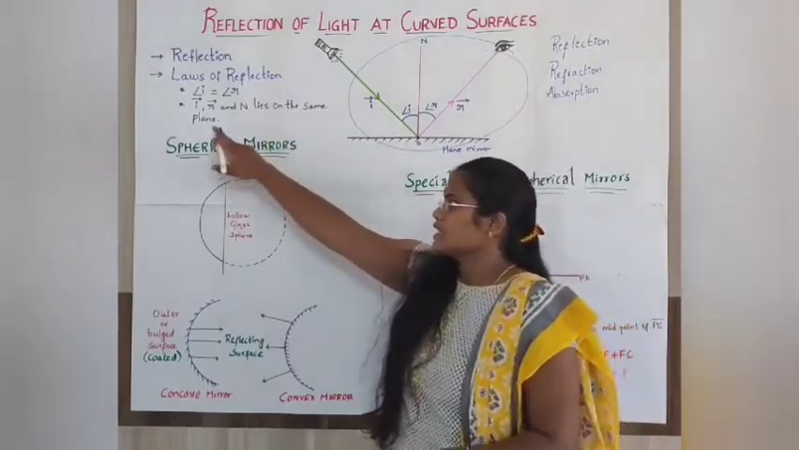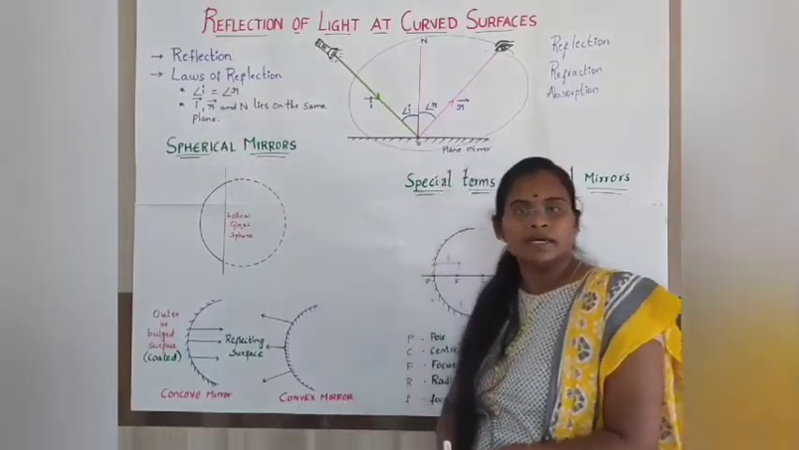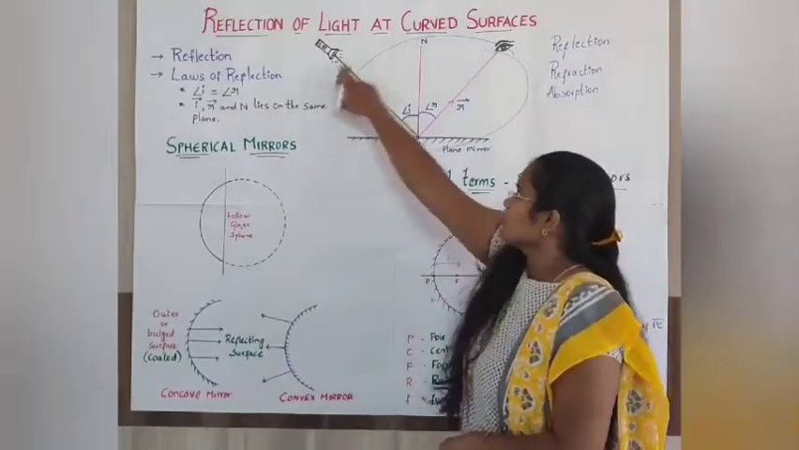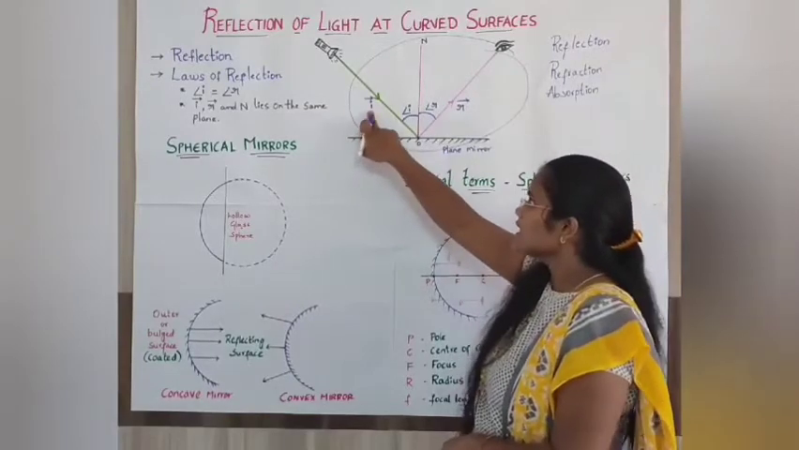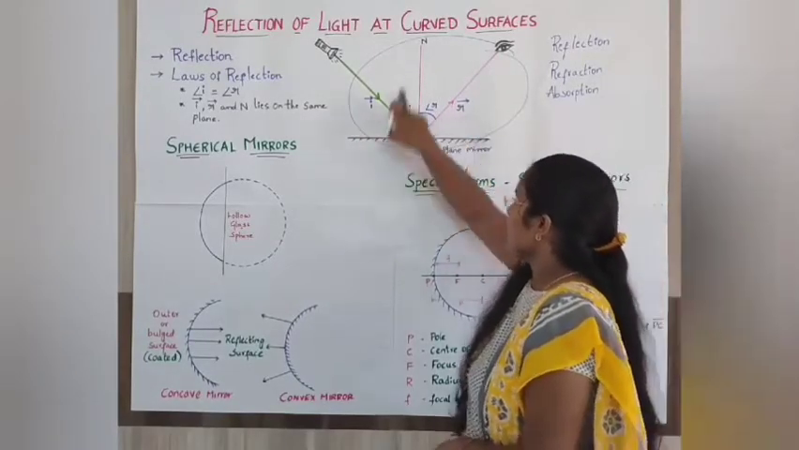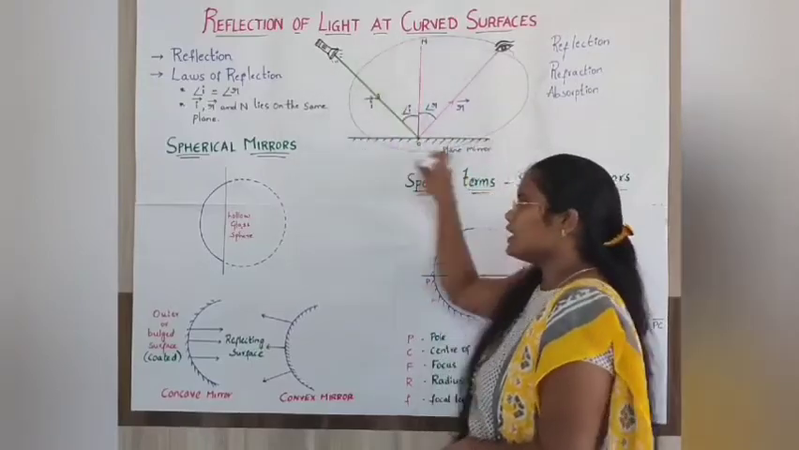And the second law is that the incident ray, reflected ray and normal lie on the same plane. So, if you look at the figure over here, the incident ray, reflected ray and the normal are all lying on the same plane.